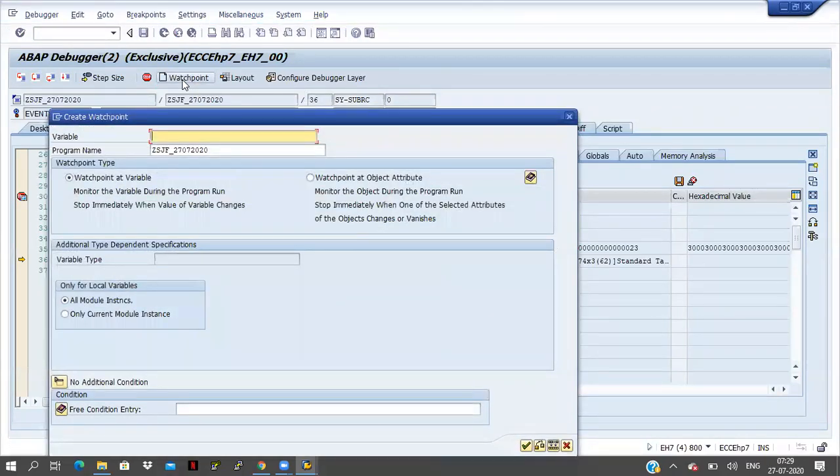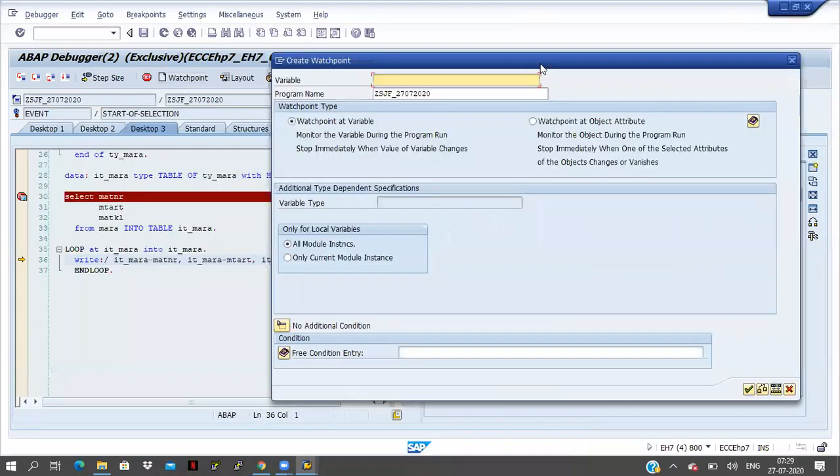In the interview, maximum they will ask you questions like what is the difference between breakpoint and watch point? You have to explain them with a real-time scenario. And what is the variable here?